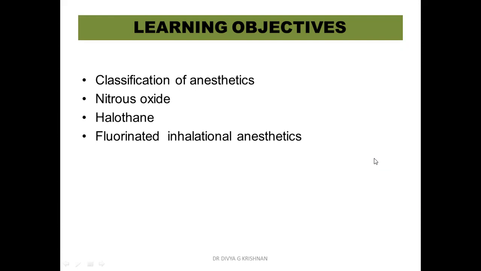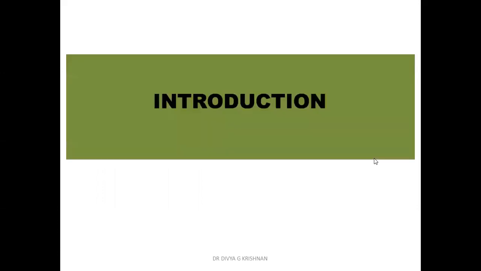So you have already covered the local anesthetics under the peripheral nervous system, and now we'll be beginning with the general anesthetics. So first, we'll have a brief introduction where we'll be discussing some general facts about general anesthesia, and then we'll come to the pharmacological aspect.